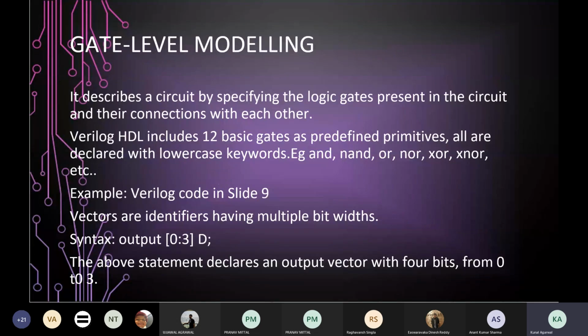In gate level modeling, we describe a circuit by specifying the various logic gates present in it along with the various interconnections between the logic gates. The example that was just discussed by Anant was an example of gate level modeling. Verilog HDL includes 12 such basic gates which are predefined primitives. To use them, you just have to instantiate them in your code. Some of them are AND, NAND, OR, NOR, XOR, etc. Keep in mind that all the gates are declared with lowercase keywords.